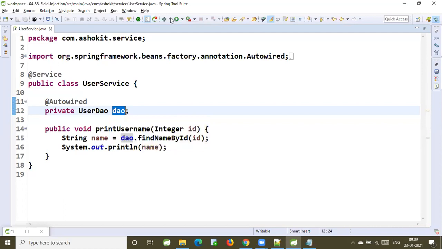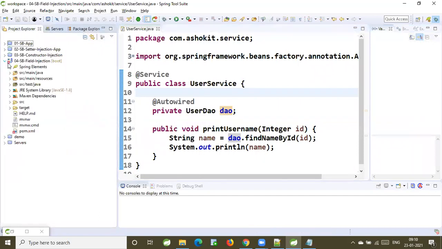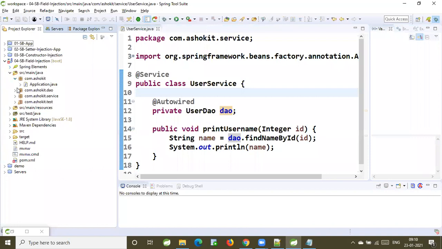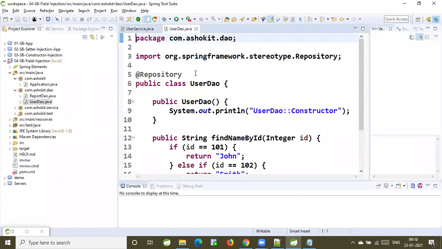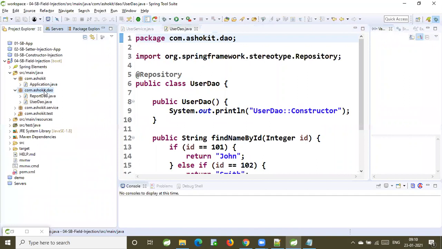Okay, very good. There is one small problem here. What is that? I will specify this DAO as an interface, and I will create one IMPL class for the DAO. The UserDAO interface I am going to create.